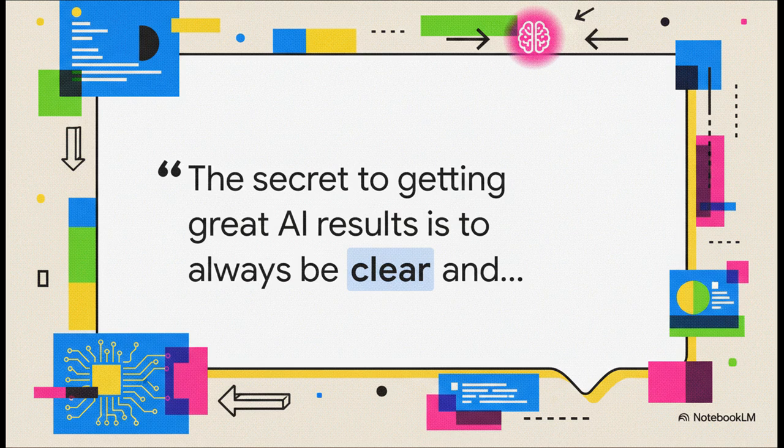Think of it as a first draft. See what the AI gives you back, and then start refining your request. Maybe add an example, or clarify an instruction, or just tweak the tone a little bit. This process of refining and testing, that's what separates the casual users from the real power users.